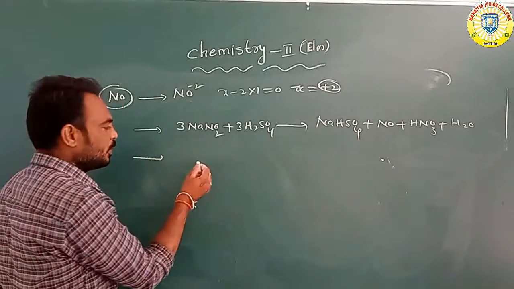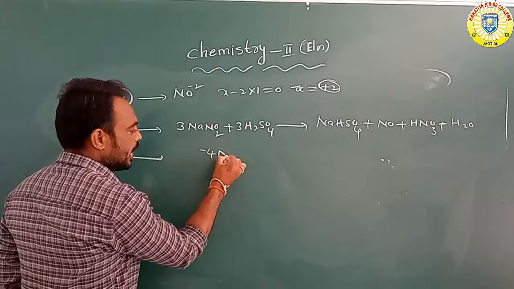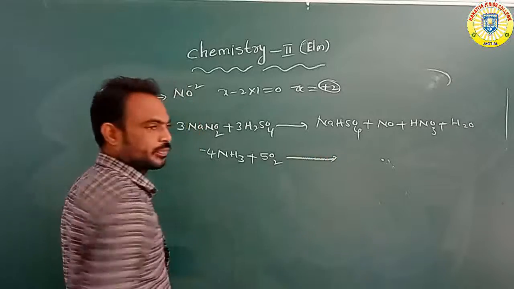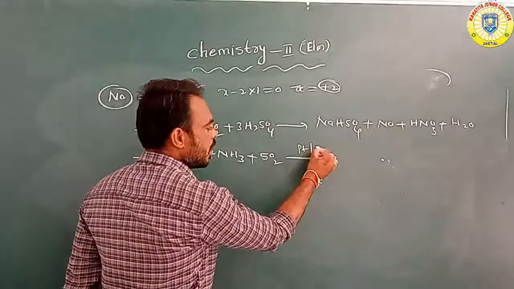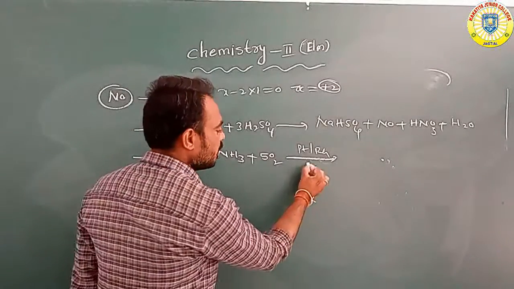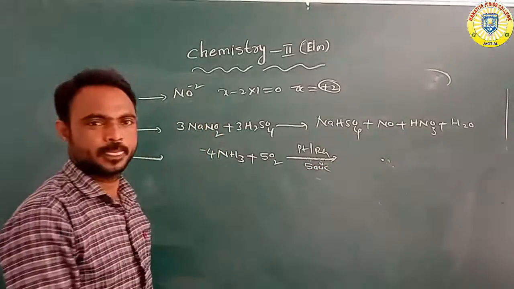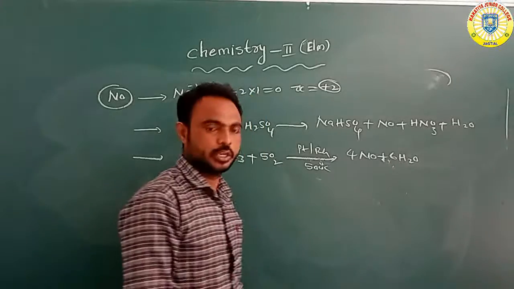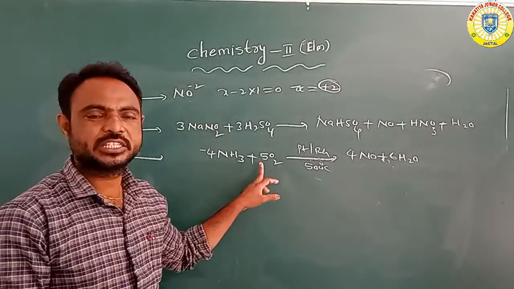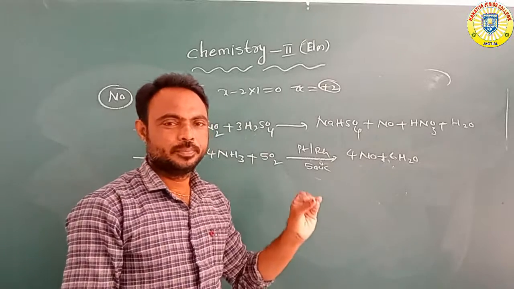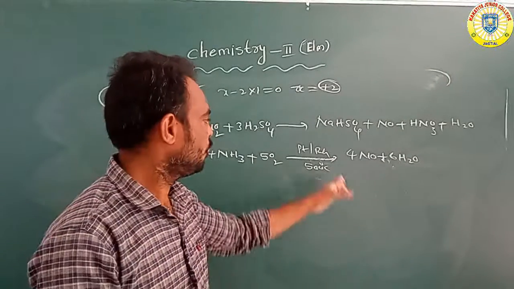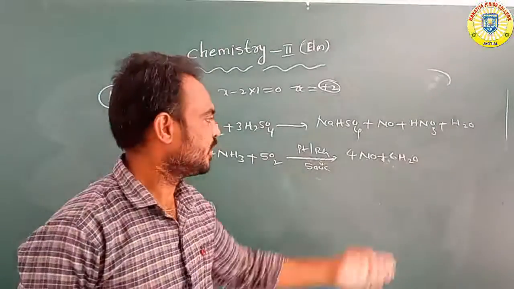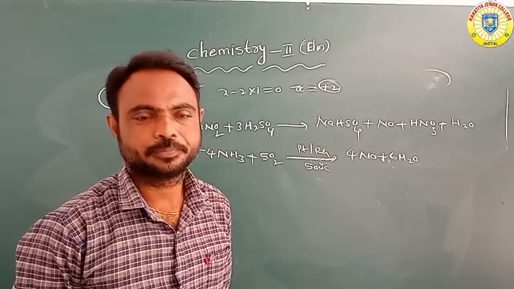Next, another preparation: when we take NH3, ammonia, it reacts with oxygen in the presence of platinum or rhodium catalyst at 500 degree centigrade temperature to form nitric oxide, NO, and water molecules.